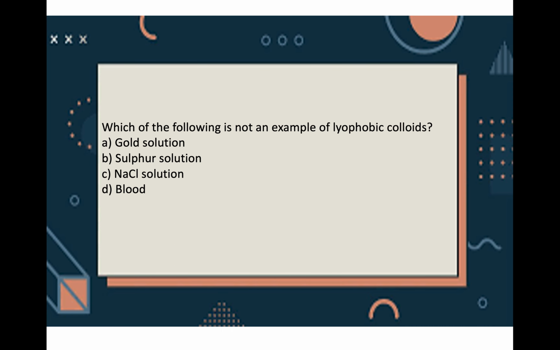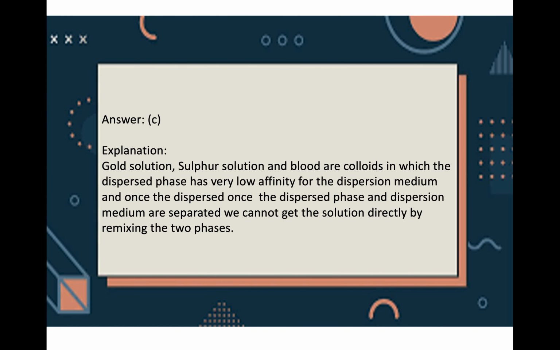Second question, which of the following is not an example of lyophobic colloids? Is it gold solution, sulfur solution, sodium chloride solution or blood? The answer is NaCl solution, because gold solution, sulfur solution and blood are all colloids in which the dispersed phase has low affinity for the dispersion medium. Once the dispersion is over, the dispersed phase and dispersion medium will be separated, and you cannot get the solution directly by again mixing these two phases.